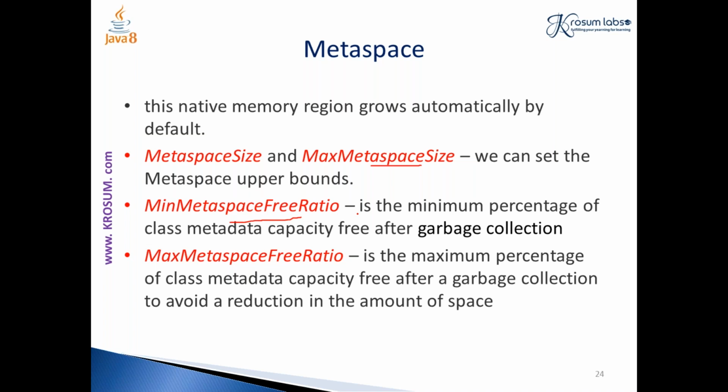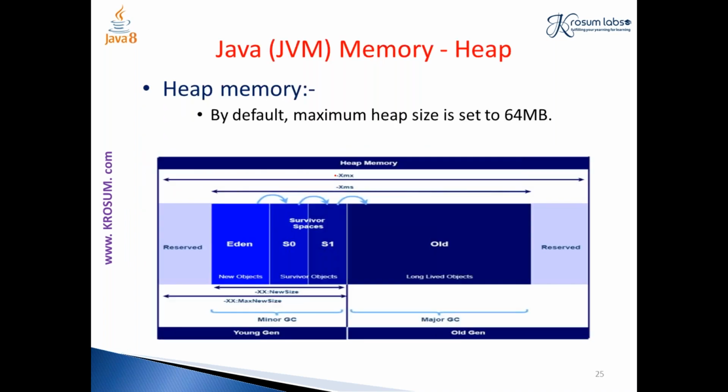For permanent generation, we don't have any garbage collecting mechanism, whereas in metaspace we have a garbage collecting mechanism, and that is a great advantage, so that we never get the out of memory error here. So we can specify the minimum amount of space that has to be freed up, and the maximum metaspace that can be freed up, followed by my heap area.